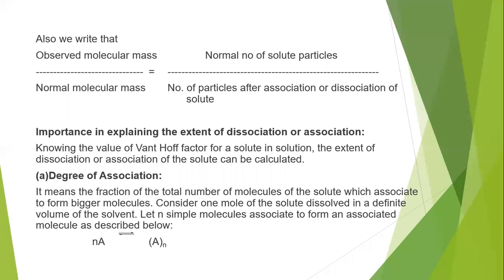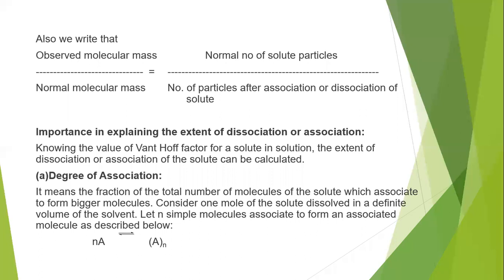In general, i is normal molecular mass by observed molecular mass, which we can represent in terms of solute particles. If the molecule doesn't undergo any association or dissociation, it is the normal number of solute particles by the number of particles after association or dissociation of a solute.